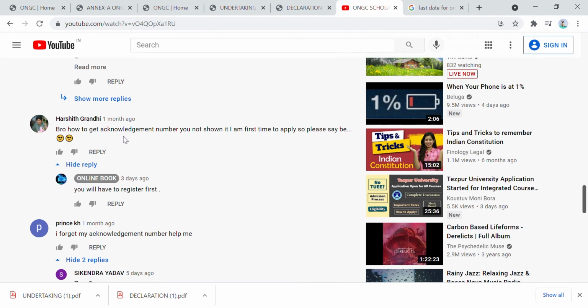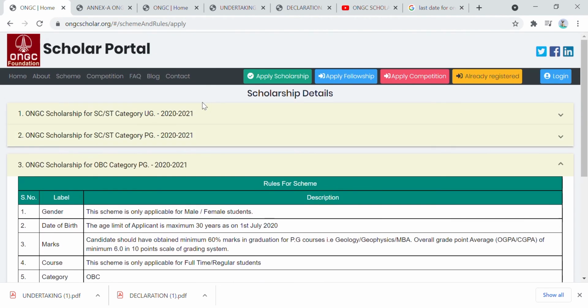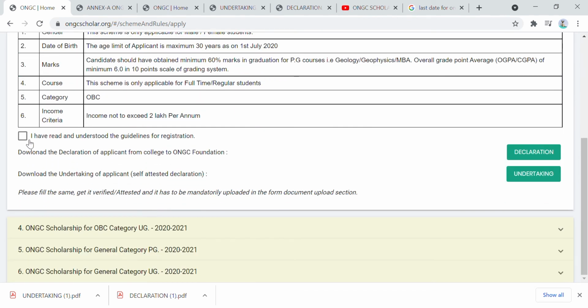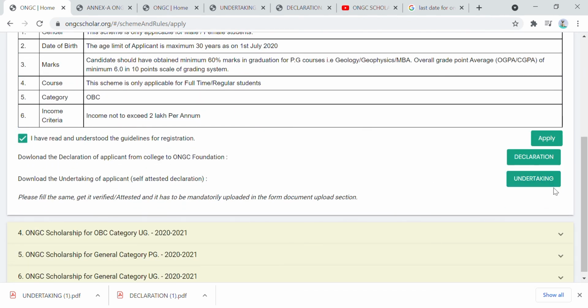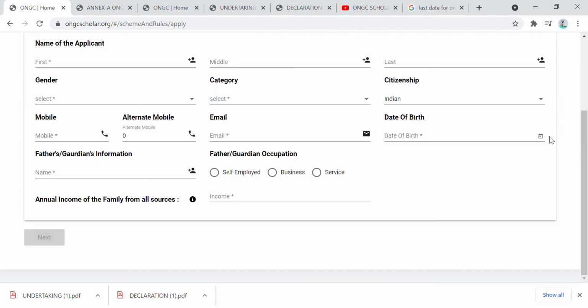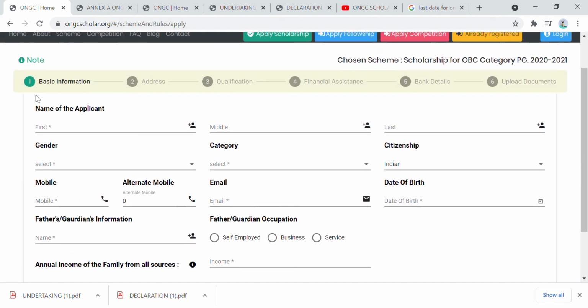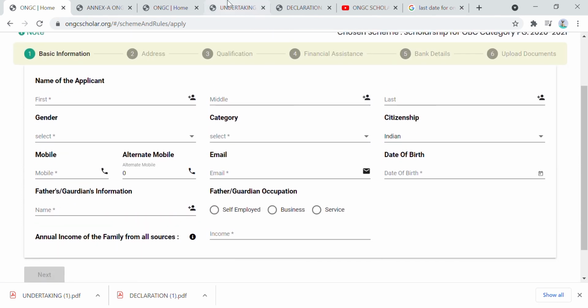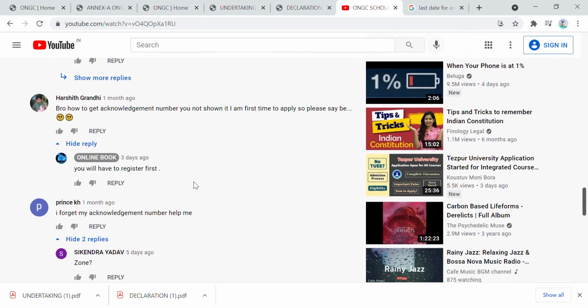Okay, how to get the acknowledgement number? It was not shown when you applied for the first time. I think if you are not getting the acknowledgement number, you will have to click here and apply here. You will see that all these things will be asked, and after submitting them, you will get your acknowledgement number.